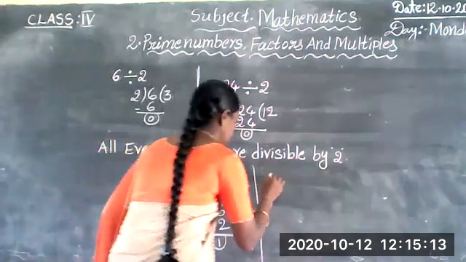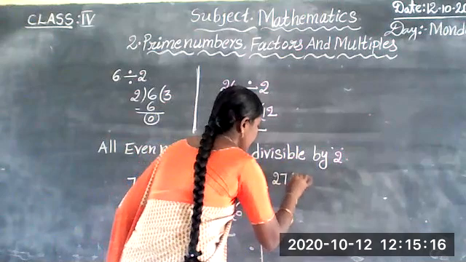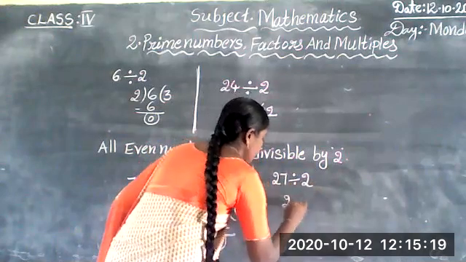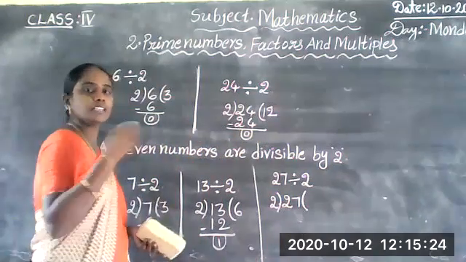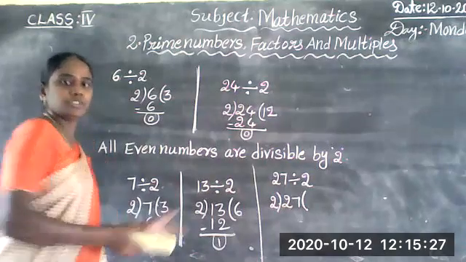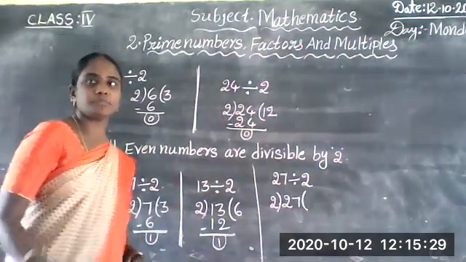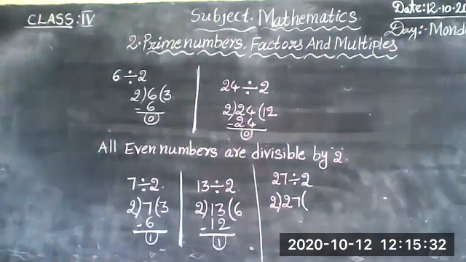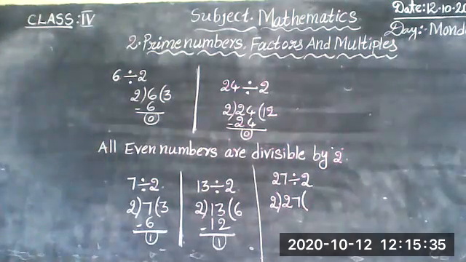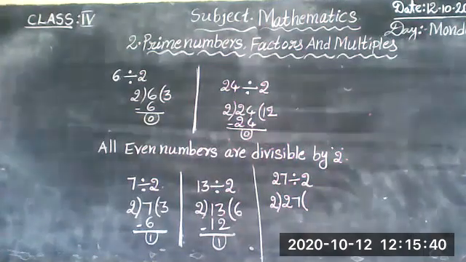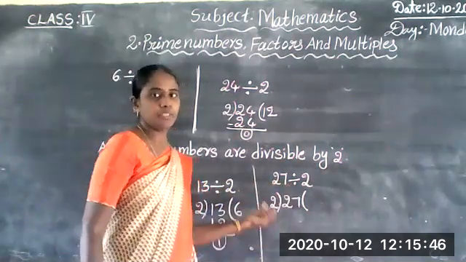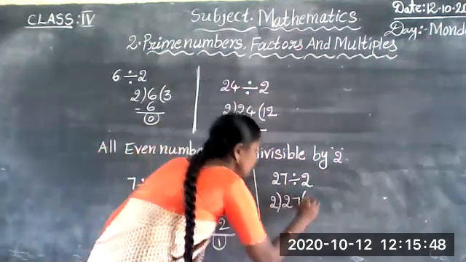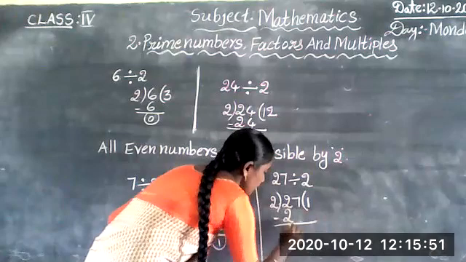One more example: 27 divided by 2. 2 13s are 26. See children, 27 divided by 2: 2 1s are 2. 2 minus 2 is 0.